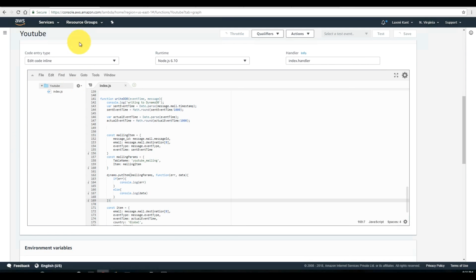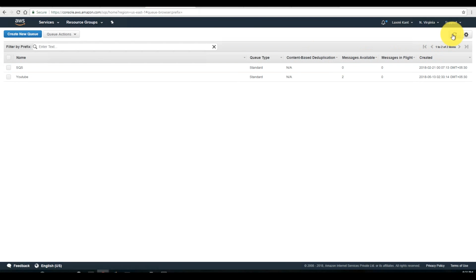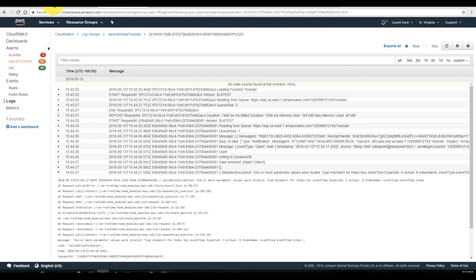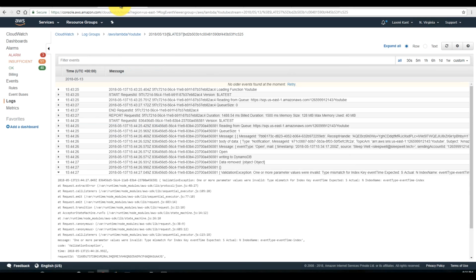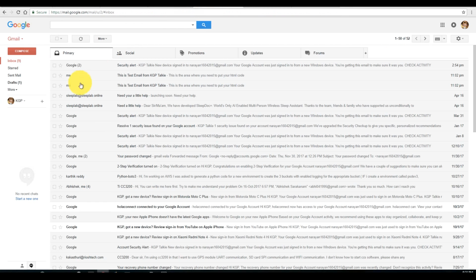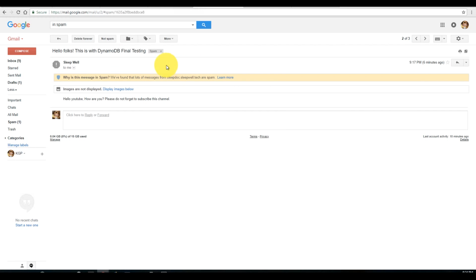Once we save it, let's see if we have any message left here. There is no message left here. I'm wondering, it must also update this table to delivered. Since it has only the send type, that means this is not okay. So let's see if there was some error here. But before that, let's open that message. We need to go once again into spam. That's frustrating. Okay, this is not spam.